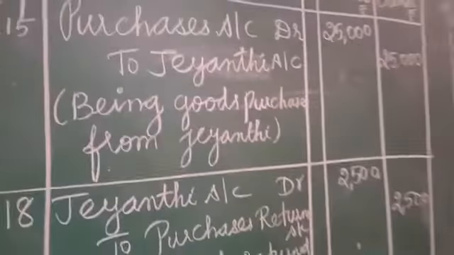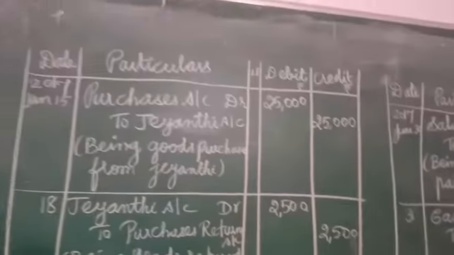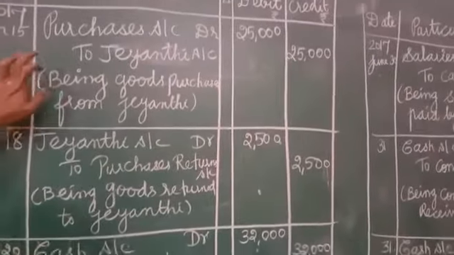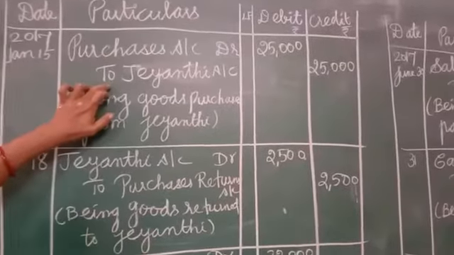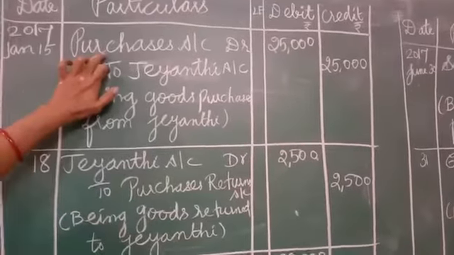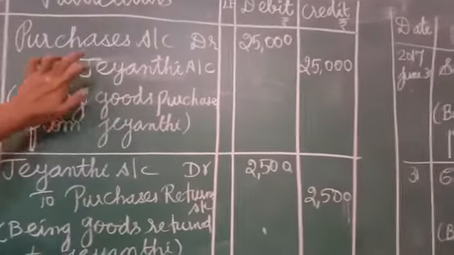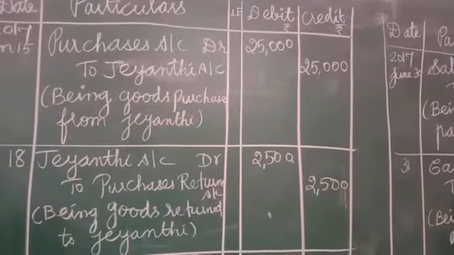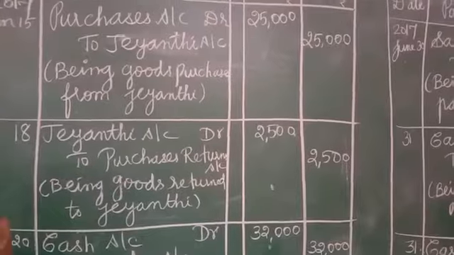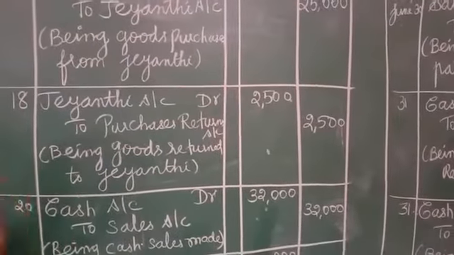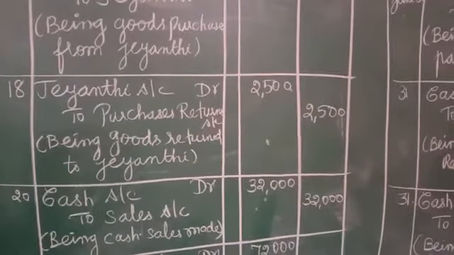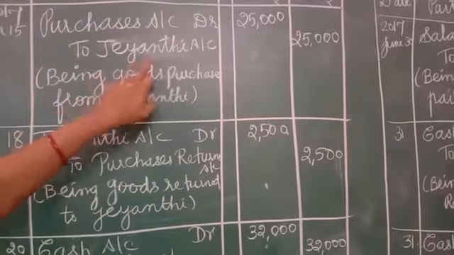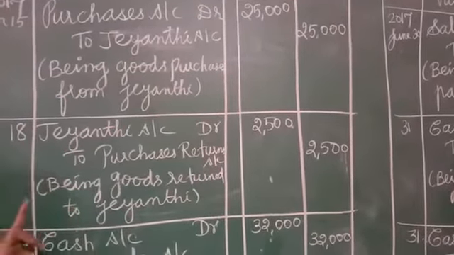Then next one, January 15. What is the transaction? Bought goods on credit from Jayanti. It is a credit transaction. So purchase account debtor to Jayanti account. Because purchases and Jayanti, two accounts are involved, so it is a credit transaction. We have credited Jayanti account. Jayanti is a creditor for us. In the trial balance also I can remind the format, sundry creditors. The amount is to be on the creditor side only. So in the journal entry also we are crediting the creditor.